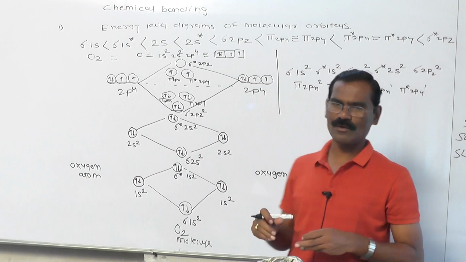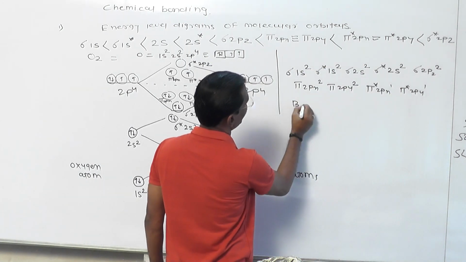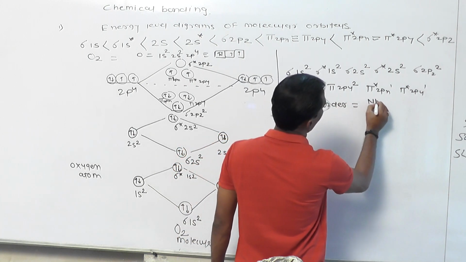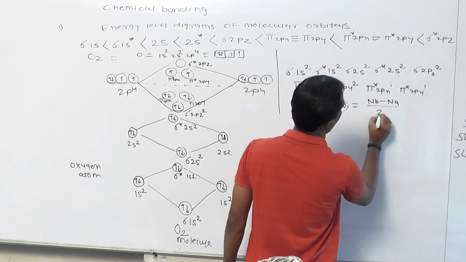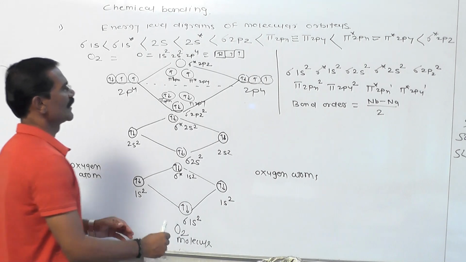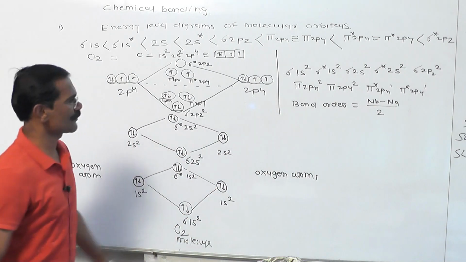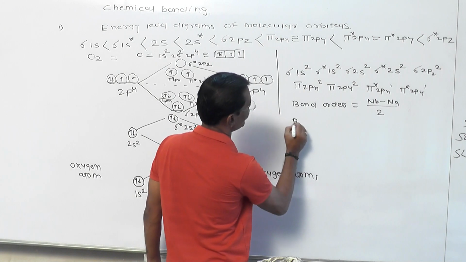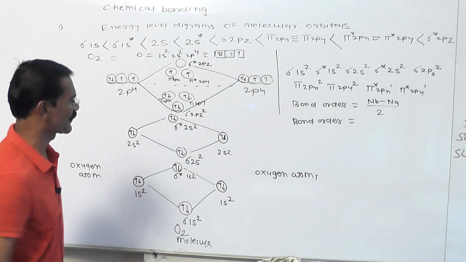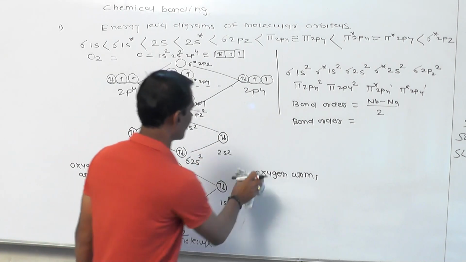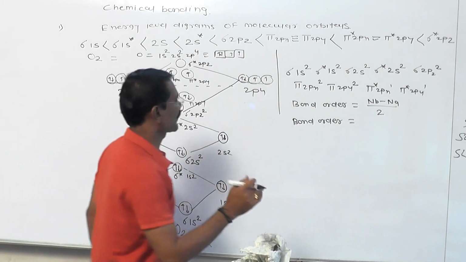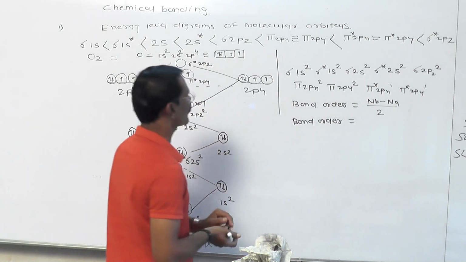Now by using this phenomenon, we can successfully calculate the bond order. Listen very carefully how to calculate the bond order. Bond order is equal to the number of bonding electrons minus the number of anti-bonding electrons, divided by 2. This is the formula. By using that, we successfully calculate bond order. Number of bonding minus number of anti-bonding means what? Now count the number of bonding electrons. This is a very interesting phenomenon related to the bond order. See here how we calculate the bond order. Now my friends, bond order is equal to the number of bonding electrons. You count the number of bonding electrons.